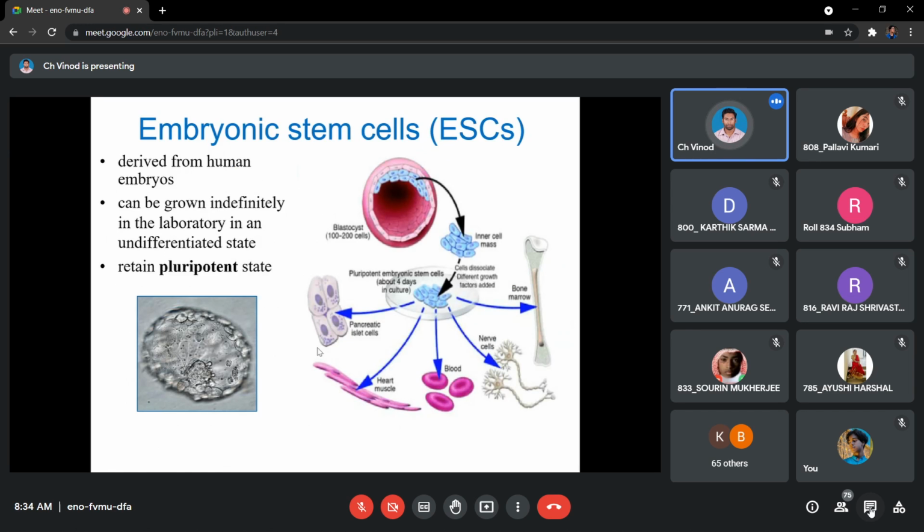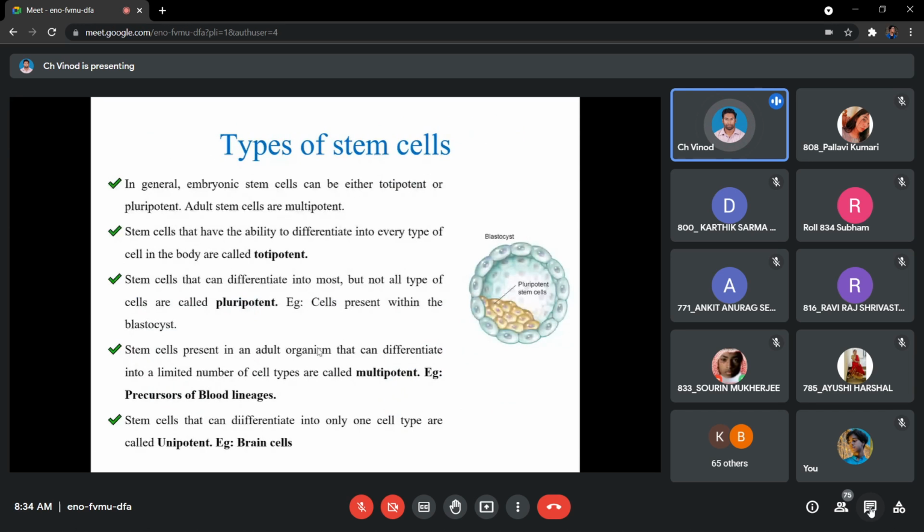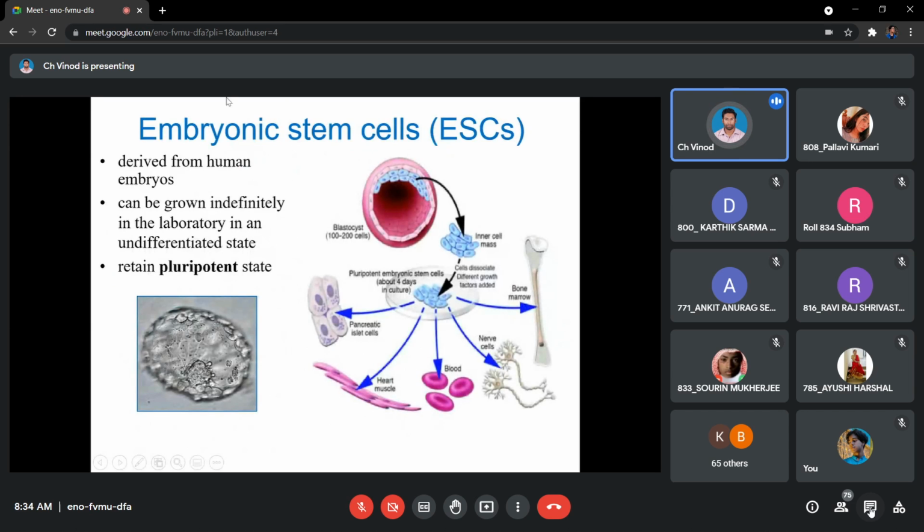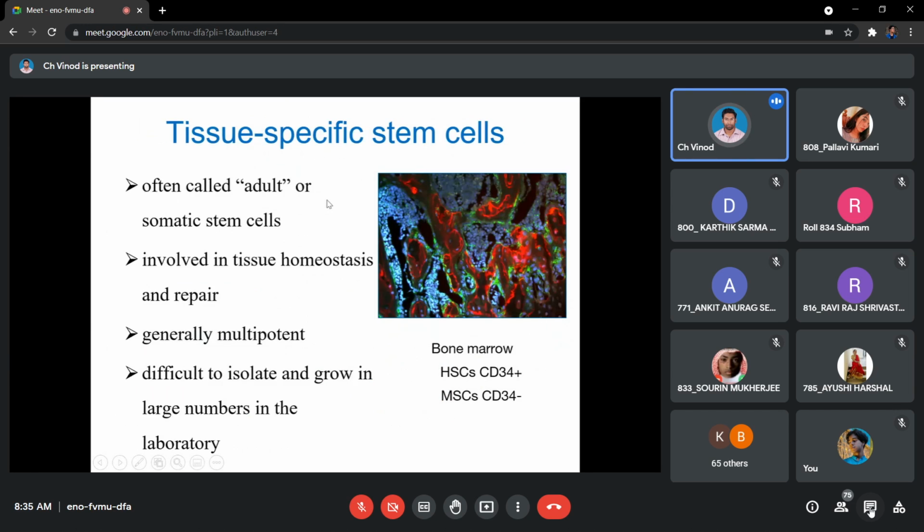Now, let's look at the sources. As I said earlier, during the embryonic development, सबसे ज़्यादा contribution यहाँ से होता है, embryonic stem cells से होता है. Now they are pluripotent in nature. And in adulthood, we have adult stem cells. So they are located at different regions of the body. Like in case of bone marrow, you look at the bone marrow. So bone marrow has these hematopoietic stem cells, HSC.